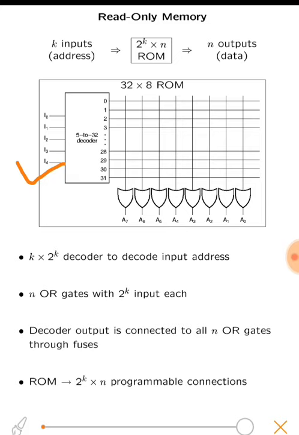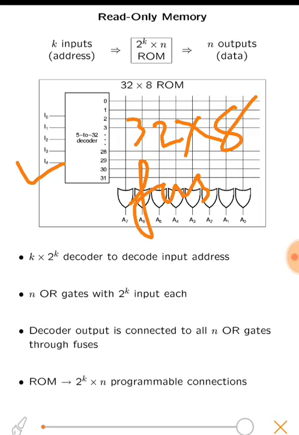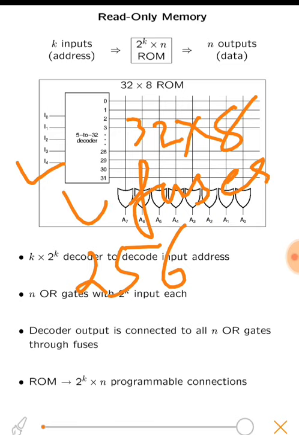And using these fuses, there are 32 into 8 fuses over there, which we can program, that is 256 fuses, which we can program to implement our functions. We can blow up the fuse using programming and implement whatever function we want. So it uses a decoder and an array of OR gates.